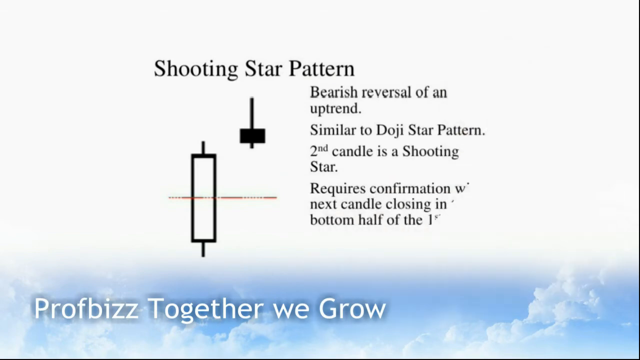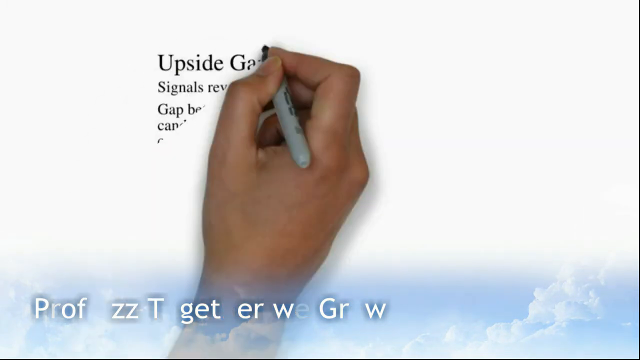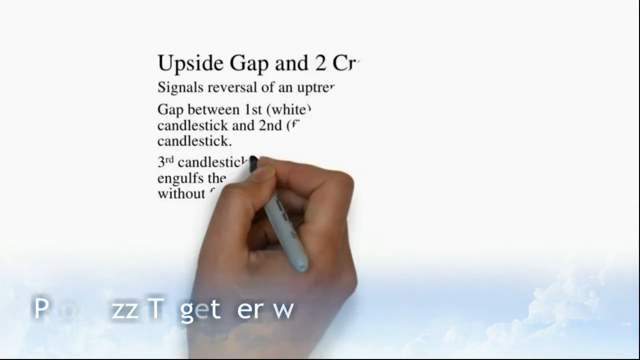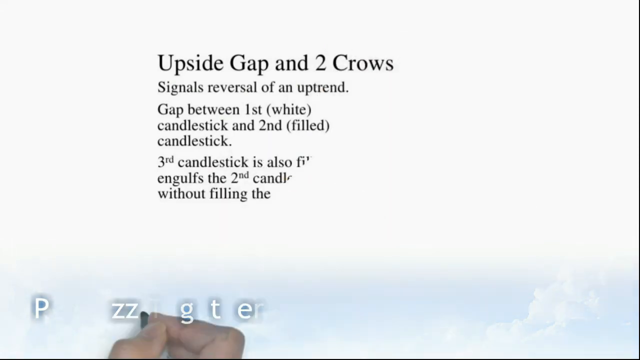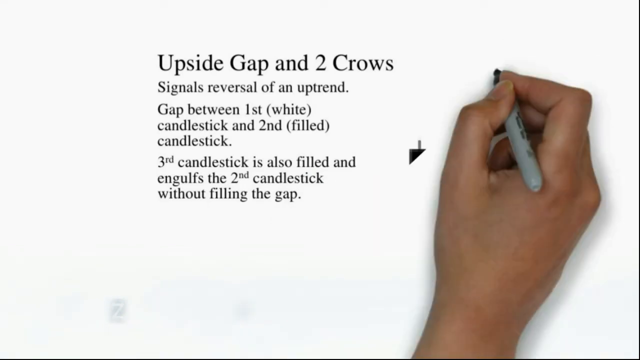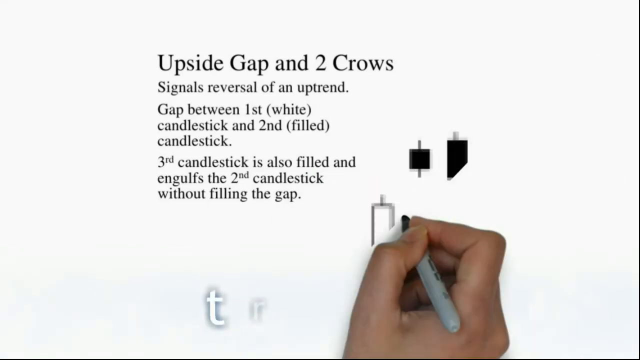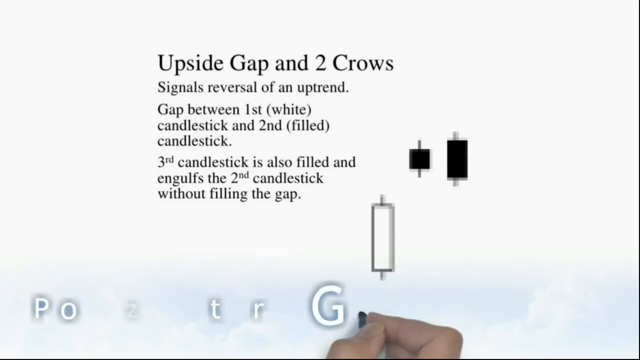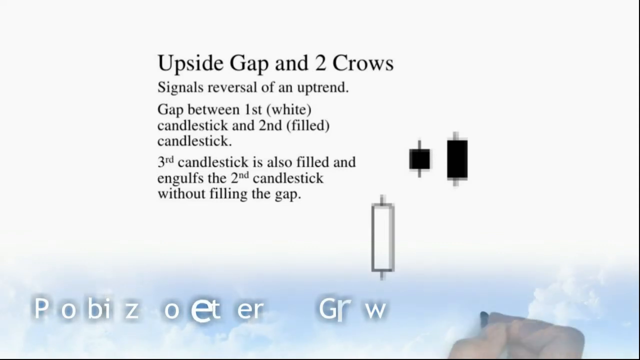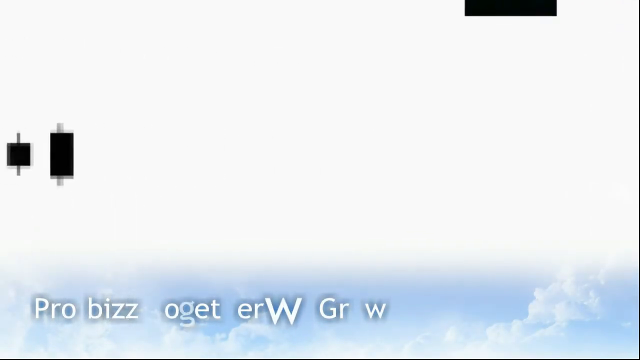Doji star: bearish reversal of an uptrend, weaker than evening star, requires confirmation with the next candle closing in the bottom half of the first candle. Shooting star pattern: bearish reversal of an uptrend, similar to the doji star pattern. The second candle is a shooting star, requires confirmation with the next candle closing in the bottom half of the first candle.